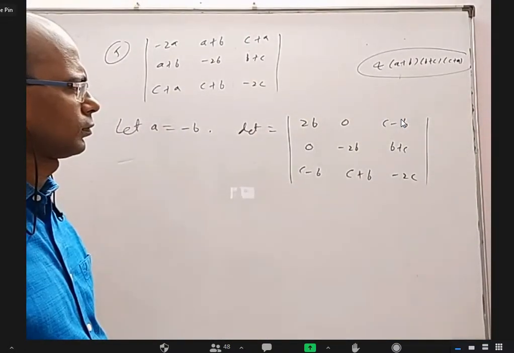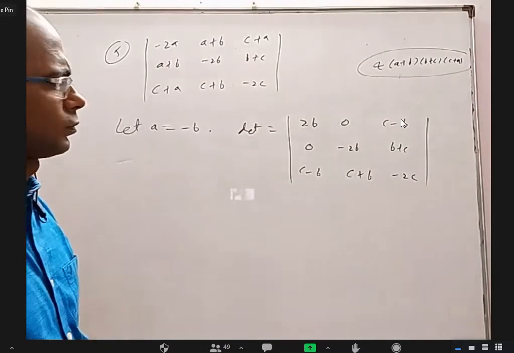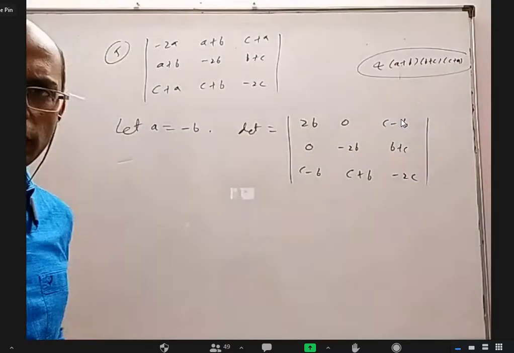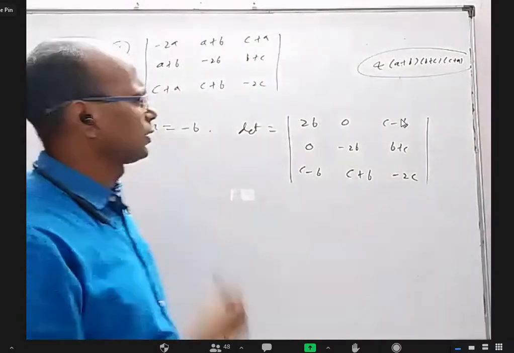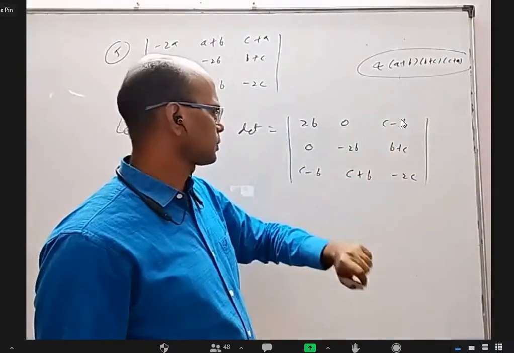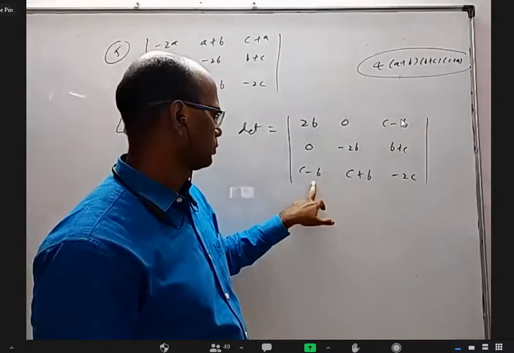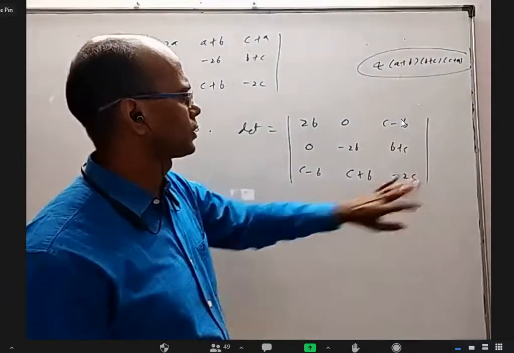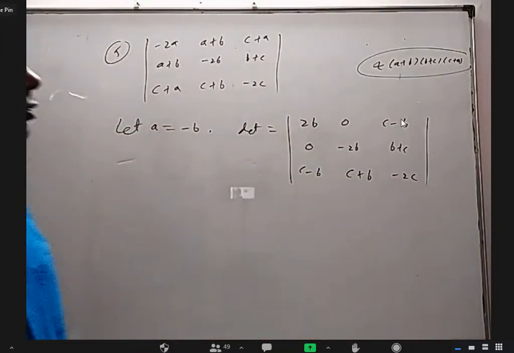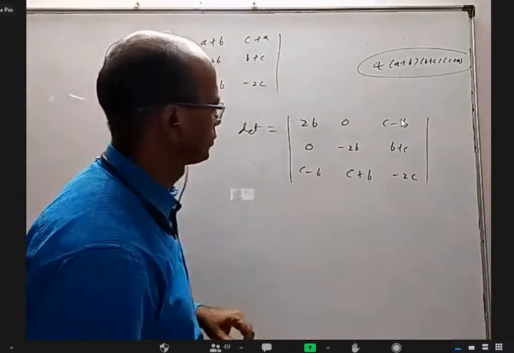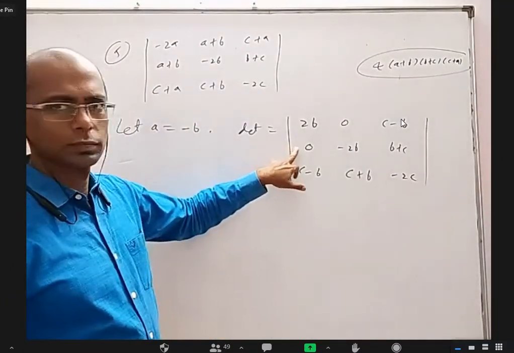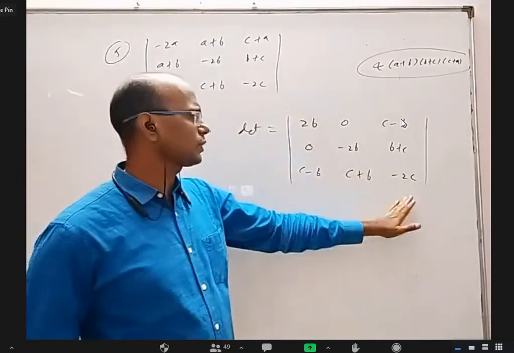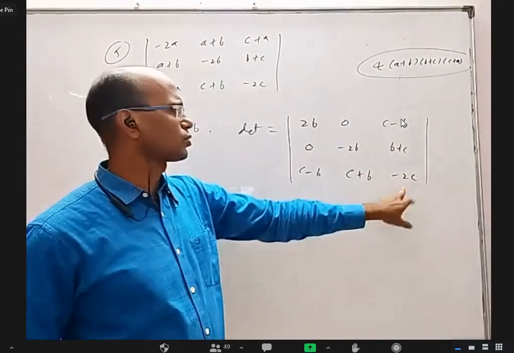You should write column 1 as column 1 plus column 2 plus column 3. You want to add all the 3 columns. Then you will get C plus B, C minus B, and there 0 will come, here 0 will come. So I am telling column 1 as column 1 plus column 2 plus column 3. We will get 0 this side, but this 0 will be gone now. So better is you write column 3 as column 3 plus column 1 plus column 2. You'll get one more 0 here.